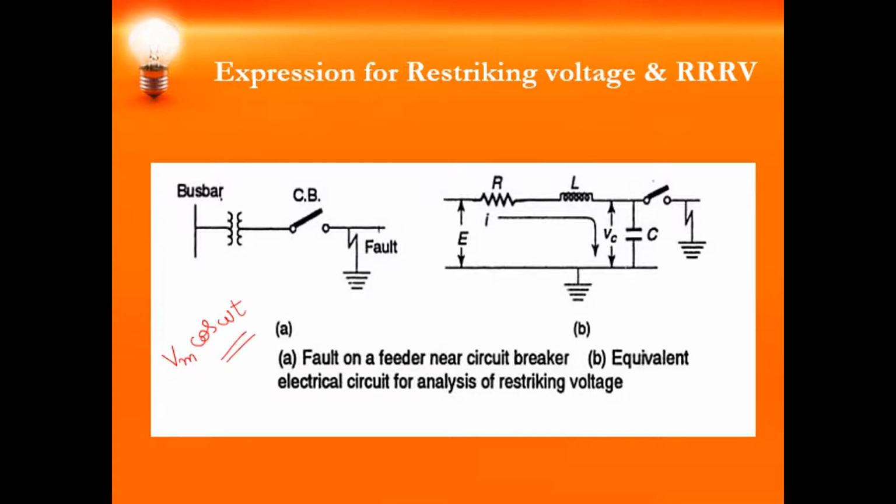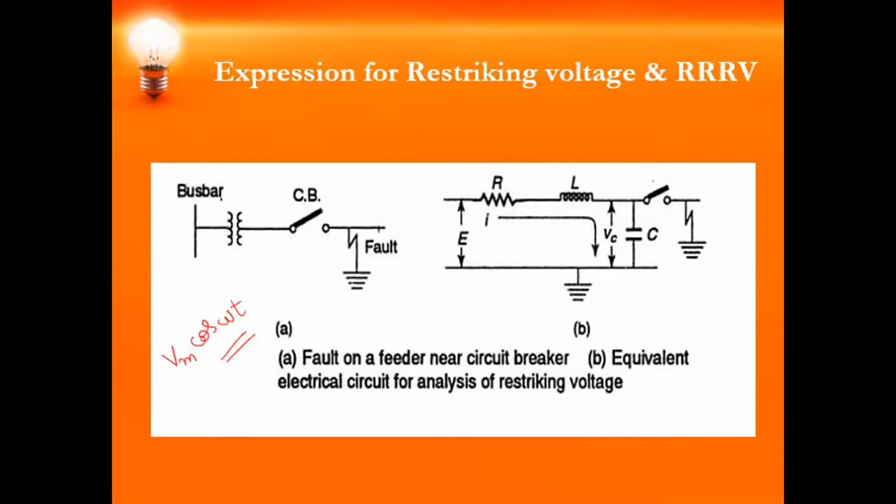With this we will obtain the expression for the current, voltage and the frequency of transient oscillations.